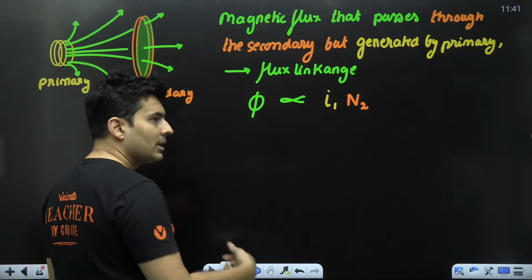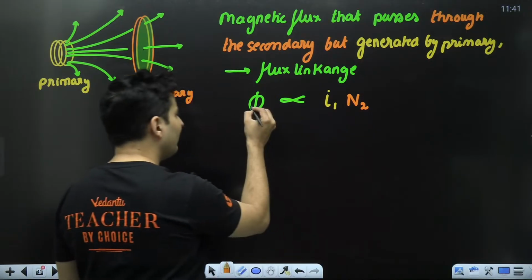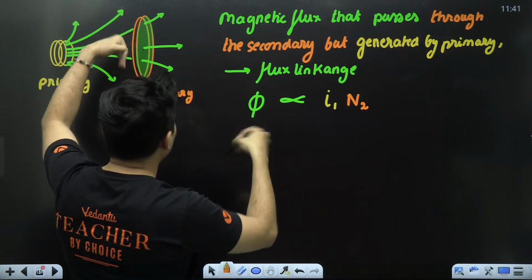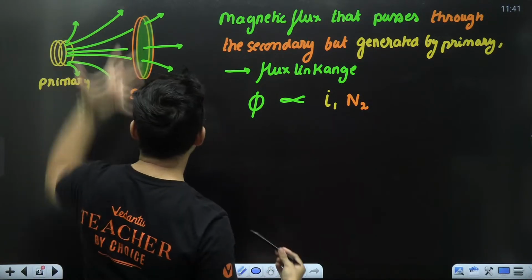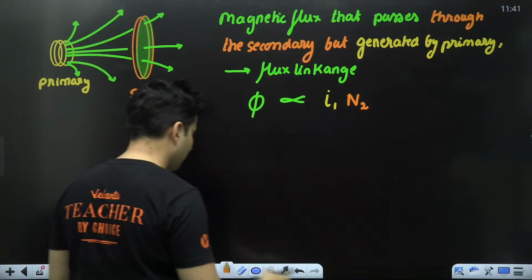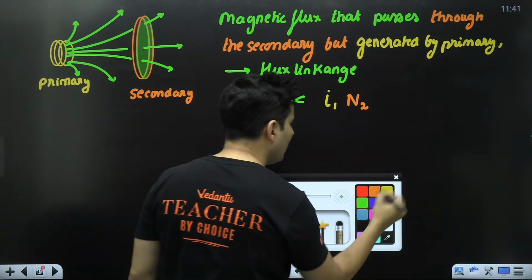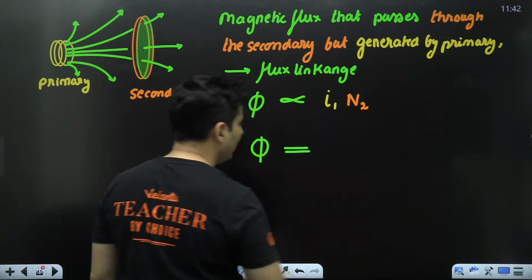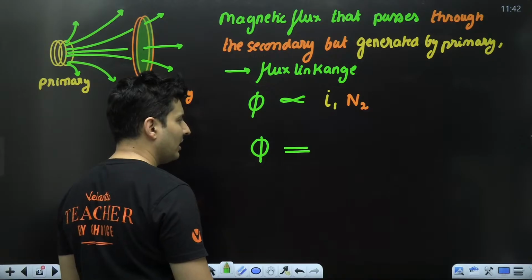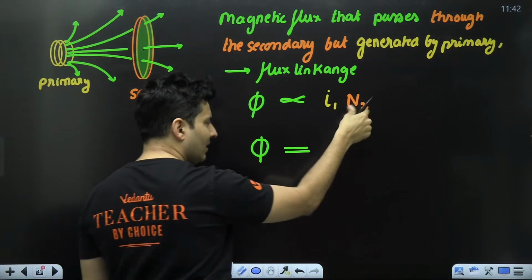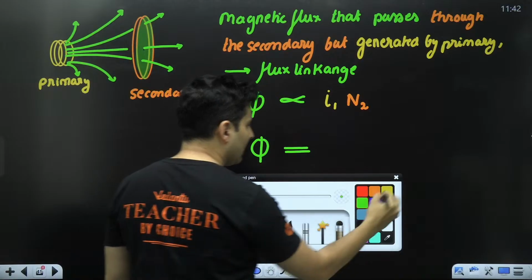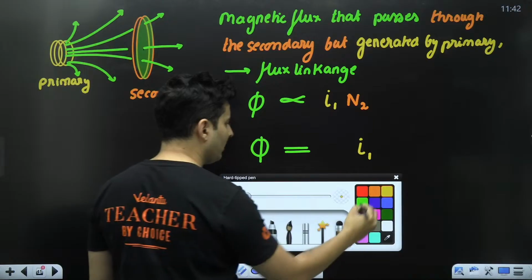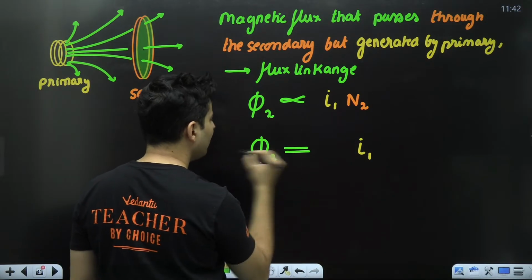Great. Now, usually when we talk about flux, it's not through any one turn, it is the total flux. So obviously the total flux will be proportional to the number of turns. If I write the constant of proportionality, the number of turns is a constant, I bring it inside, and I just keep the current through the primary over here, this is the flux through the secondary.